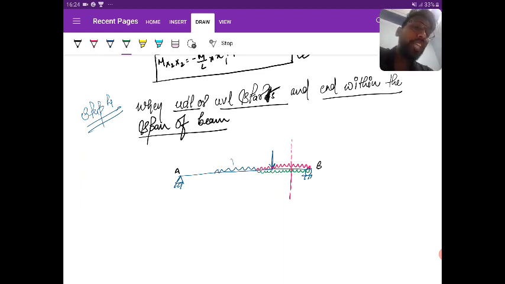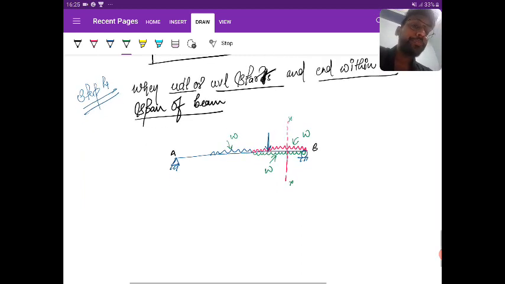Suppose this load is of intensity W, then this will also be W, and then you need to write the equation at this section HH. This is only when the UDL starts and ends within the span. If it ends at a support, we can take a section over there itself.